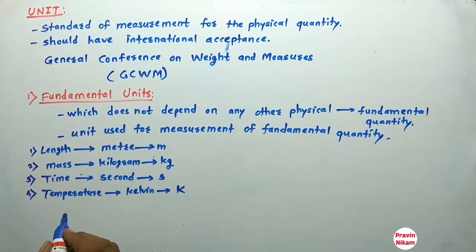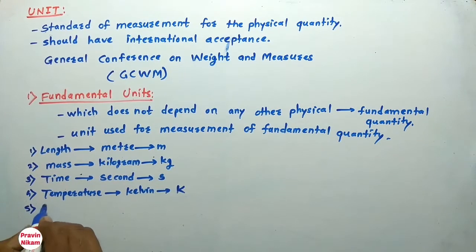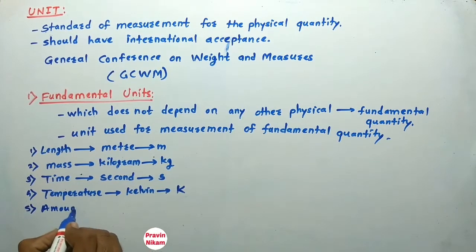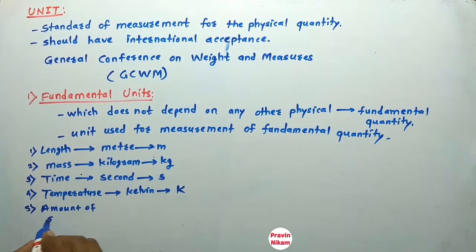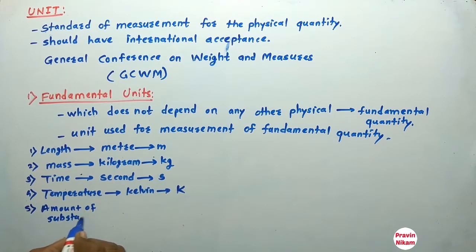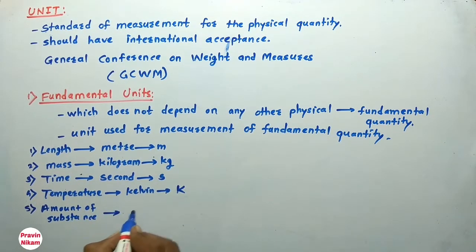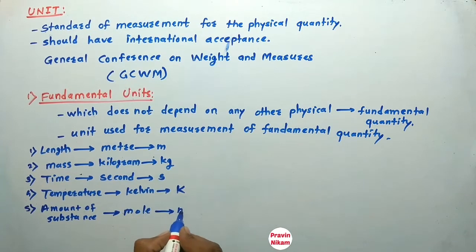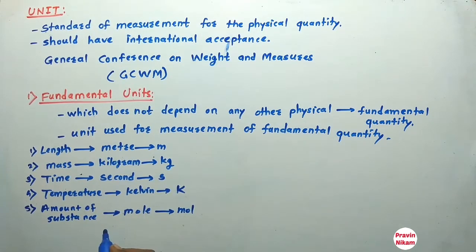The fifth fundamental quantity is amount of substance. Its unit is mole, and the notation is mol. The sixth fundamental quantity is electric current.